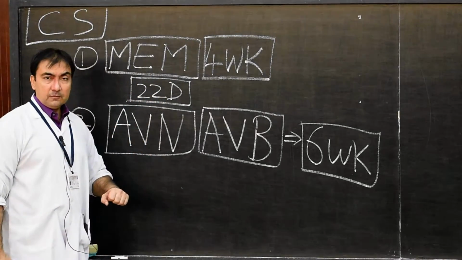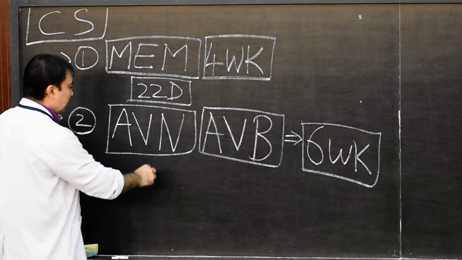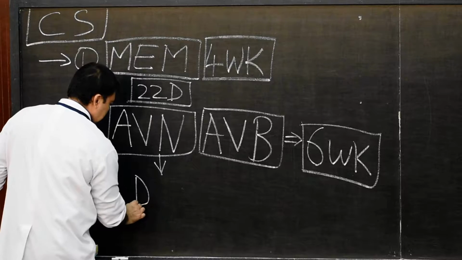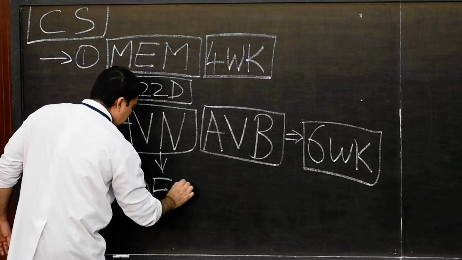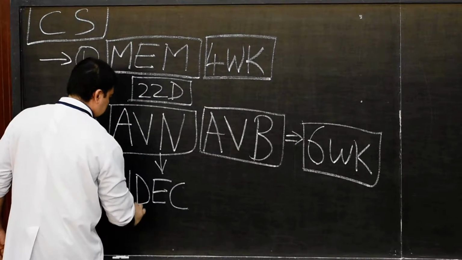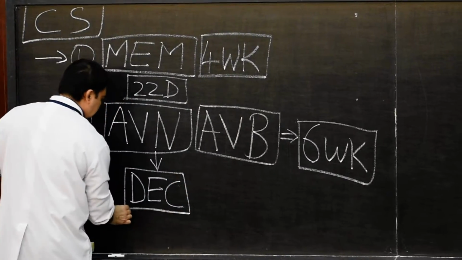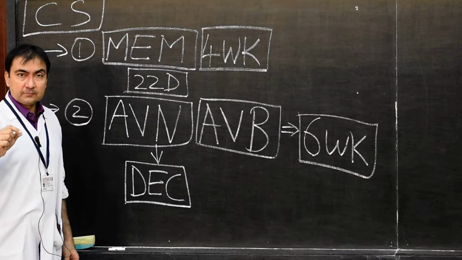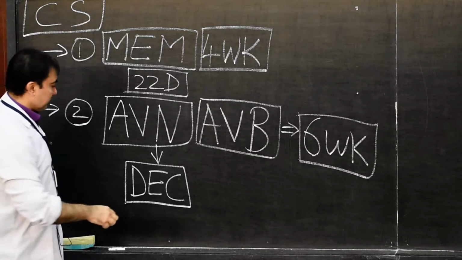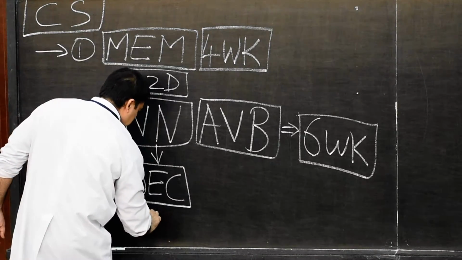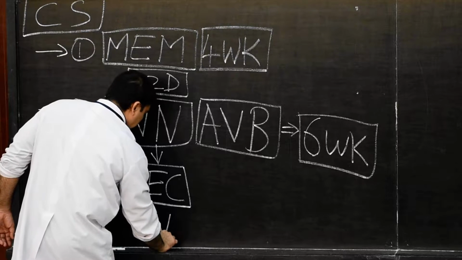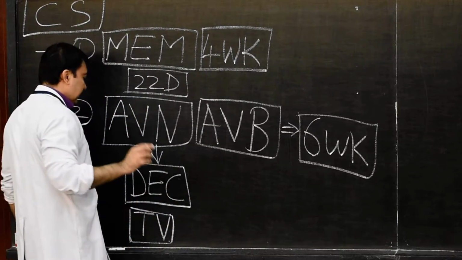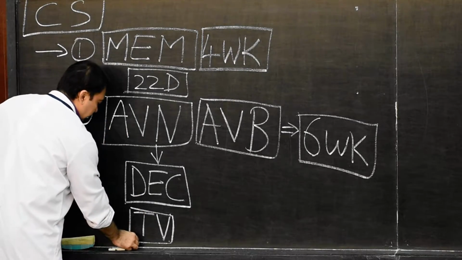Where will they develop? Very important also. This AV node will develop from the dorsal endocardial cushion of the tricuspid valve, that is known as the right atrioventricular valve.